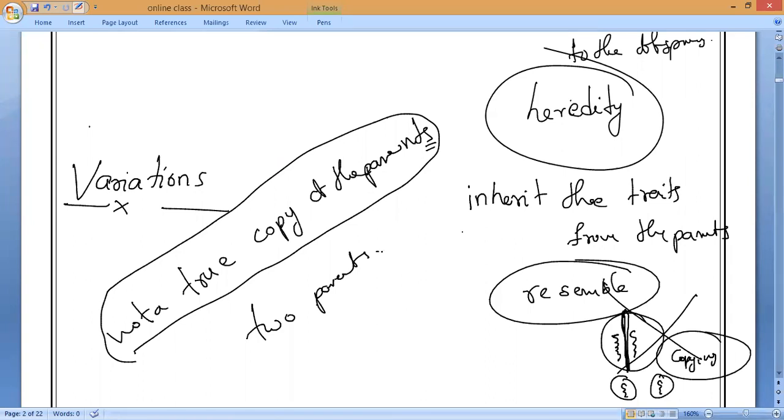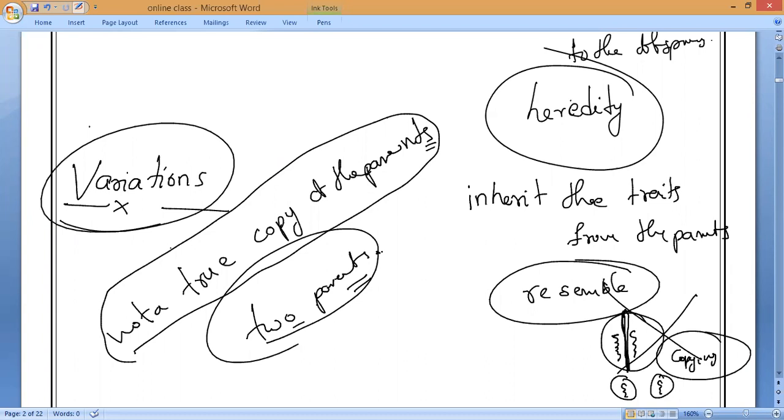So these differences that we are showing from one generation to the next generation, from this, definitely we will see some variations. The differences only we used to call variations. From the biological point of view, variation is the occurrence of differences among the individuals of a species. So what is the difference we are noticing when we are seeing the individuals is only called variations.